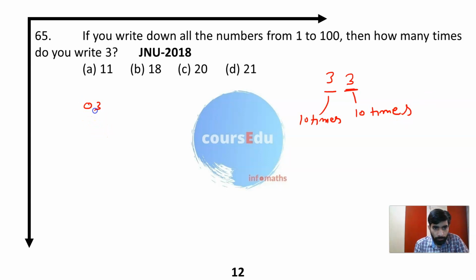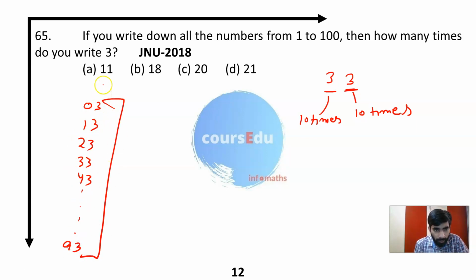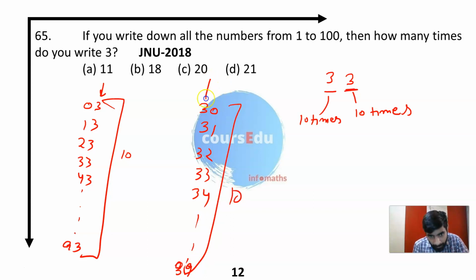How? 03, 13, 23, 33, 43, up to 93. These are the threes in the unit digit, 10 times. And for the tens digit, 10 times: 30, 31, 32, 33, 34, up to 39.